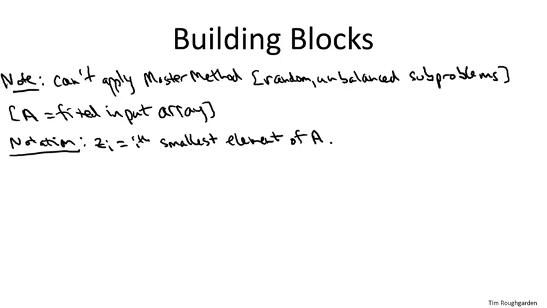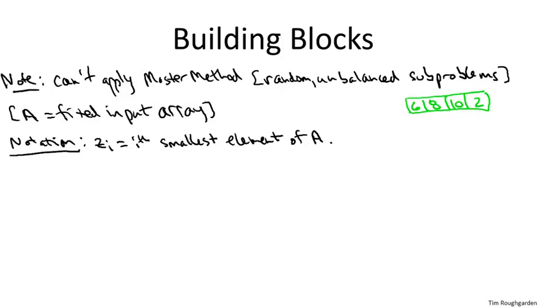So let me tell you what z_i is not. What z_i is not, in general, is the element in the ith position of the input unsorted array. What z_i is, is the element which is going to wind up in the ith position of the array once we sort it. So if you fast forward to the end of a sorting algorithm, in position i, you're going to find z_i.